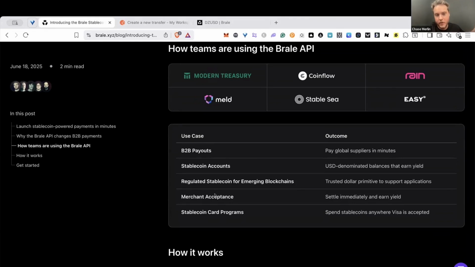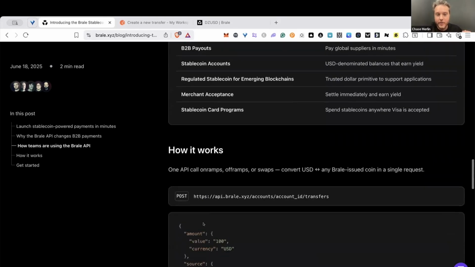Merchant acceptance, so working with folks like CoinFlow, we're really starting to see merchants accept stablecoins in their own branded stables and build loyalty programs on top of it, which I'm really excited to see. And then stablecoin card programs. Just like another segment that's growing really quickly in the market. And we're able to participate here as a low-cost way to fund these programs.